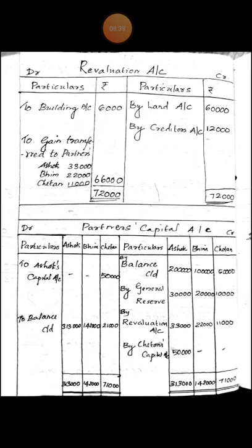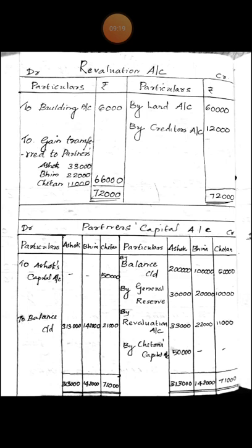Look at the debit side of revaluation account. Last amount, gain transferred to partners capital account, 66,000. Partners distributed that gain and transferred it to partners capital account. That profit of rupees 66,000 is transferred to partners capital account. Partners capital account, credit side, third account, revaluation account 33,000, 22,000, 11,000. That amount is the profit transferred from revaluation account.